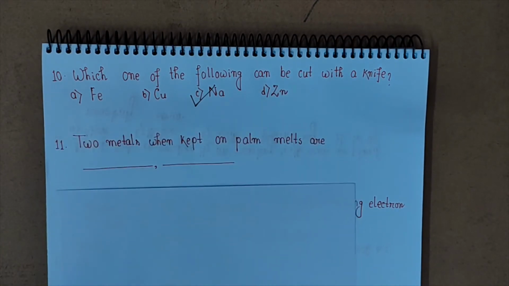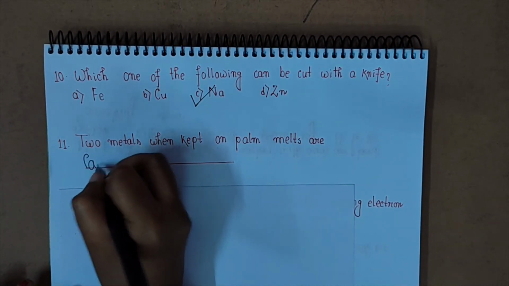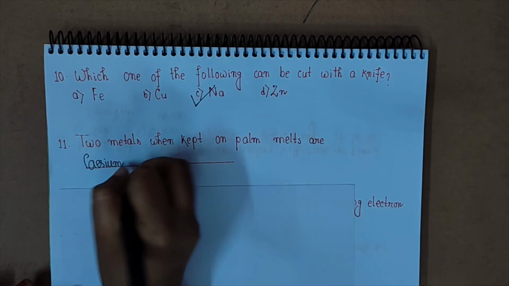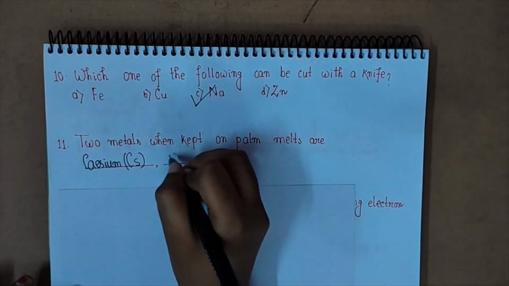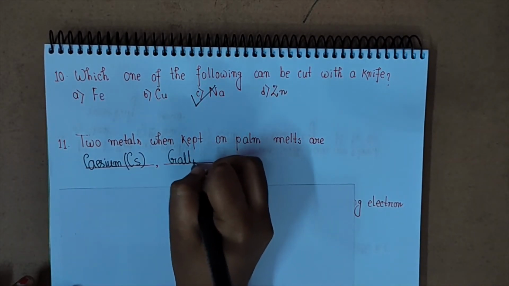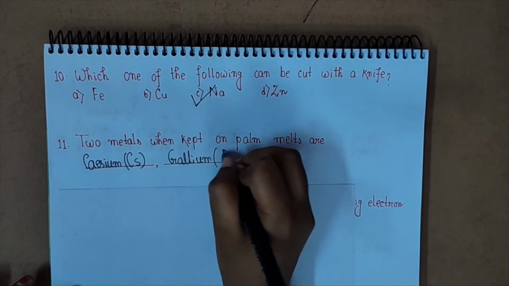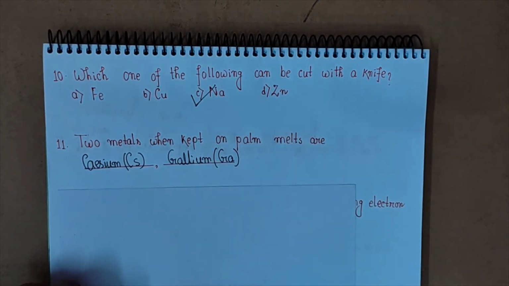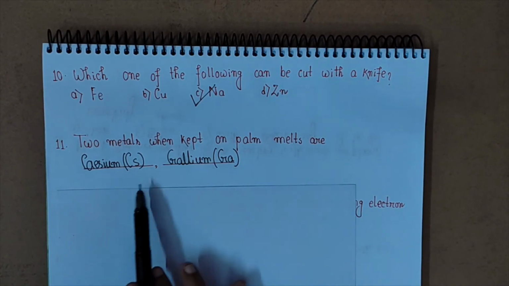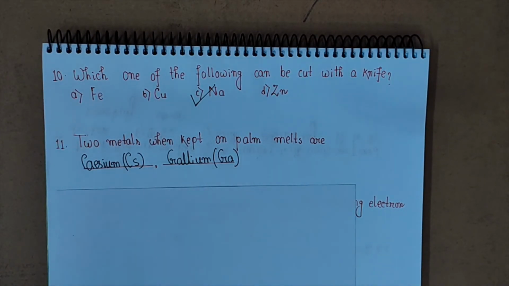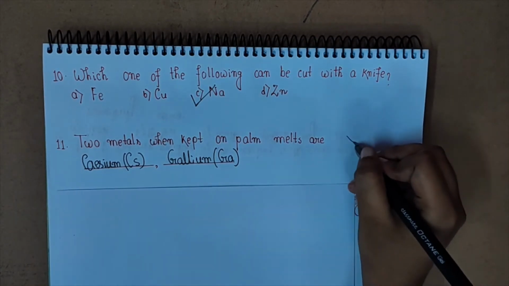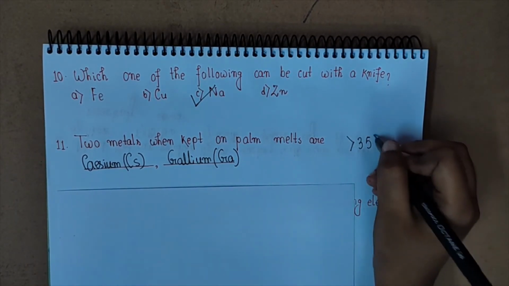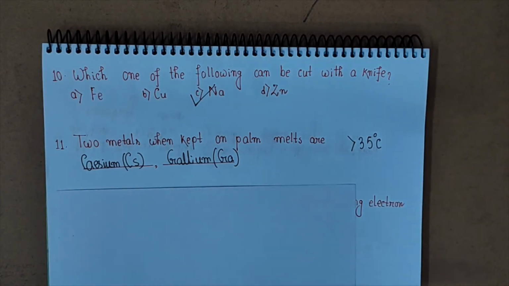Now the next question. Two metals which melt when kept on the palm are. This is an informative type question. So this is cesium, symbol Cs, and gallium, symbol Ga. For cesium and gallium, the melting point is greater than 35 degrees Celsius. Understand, the melting point is greater than 35 degrees Celsius.